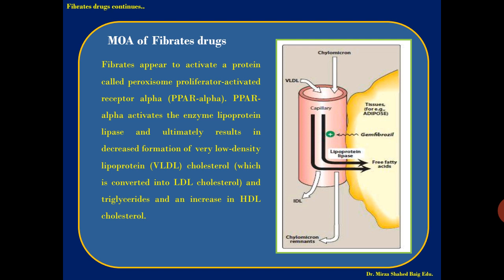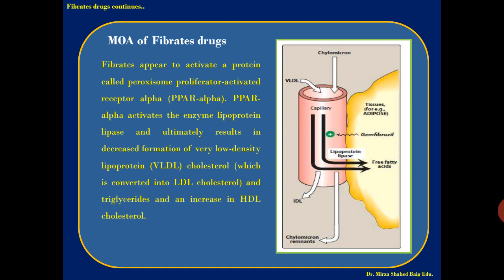The fibrate appears to activate a protein called peroxisome proliferator activated receptor alpha, in short PPAR alpha. PPAR alpha activates the enzyme lipoprotein lipase and ultimately results in decreased formation of very low density lipoprotein cholesterol, which is converted into LDL cholesterol and triglyceride, and an increase in HDL cholesterol.